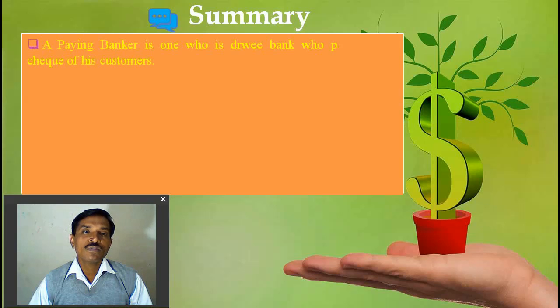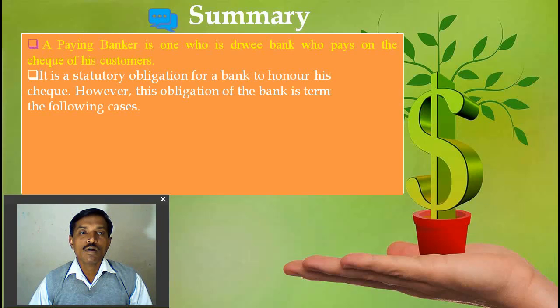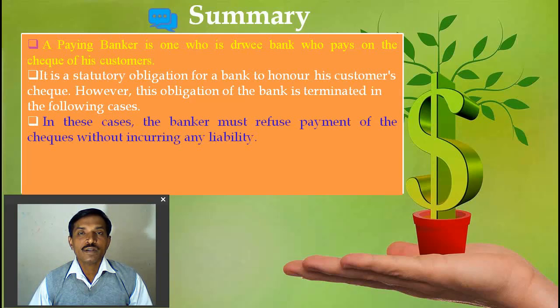So what we learn from this lecture: the paying banker is the drawee bank who pays on the check of his customer. It is a statutory obligation on the bank to honor the customer's check, but in certain cases the bank can refuse the payment.